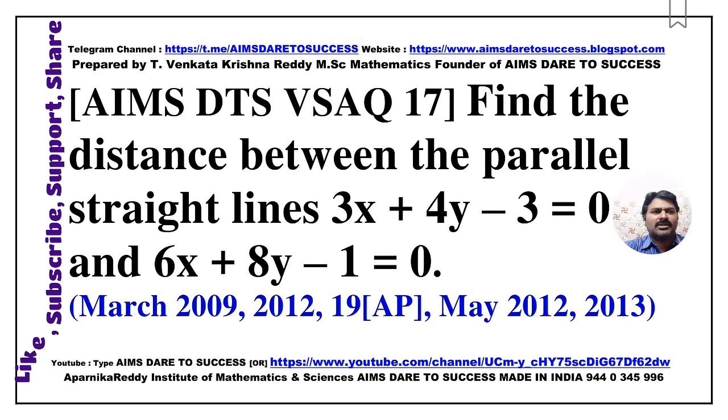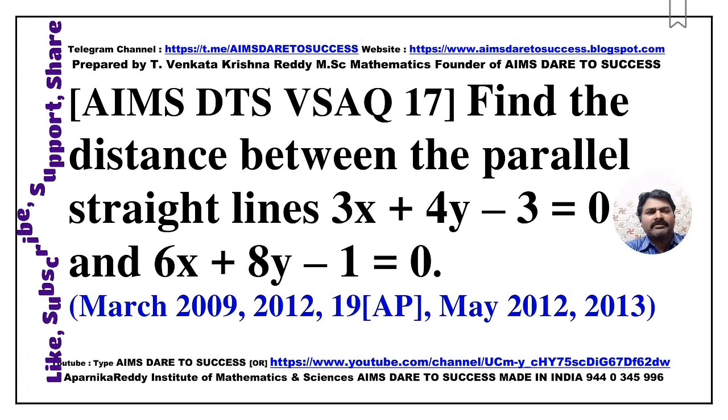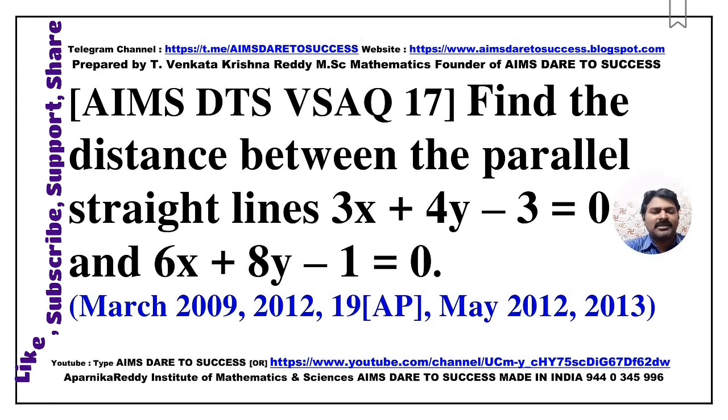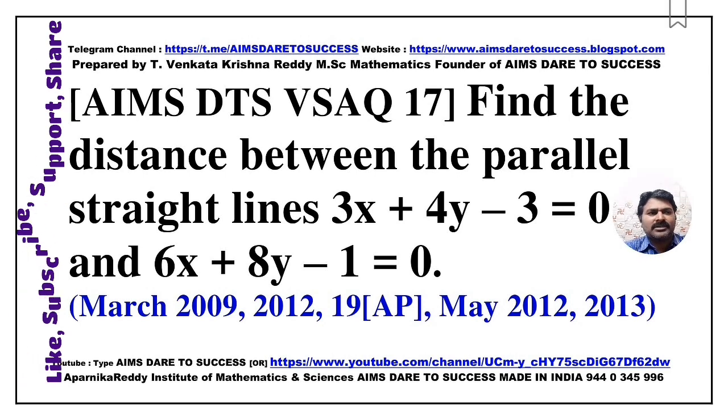Next, VSAQ question number 17. Find the distance between the parallel straight lines 3x plus 4y minus 3 equals 0 and 6x plus 8y minus 1 equals 0. This question is also similar to the last question, number 16. This question came from March 2009, March 2012, March 2009 Andhra Pradesh, May 2012, May 2013.